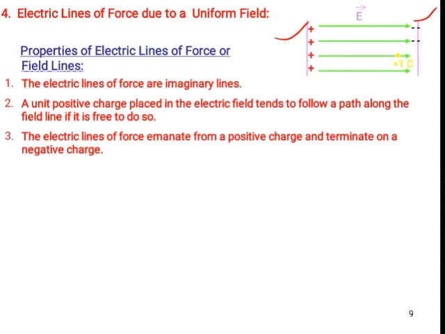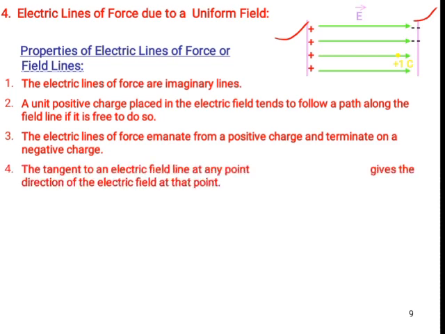We are assuming the lines are present. Okay. Second one, a unit positive charge placed in the uniform electric field tends to follow a path along the field line if it is free to do so. Third one, the electric lines of force emanate from positive charge and terminate on negative charge.